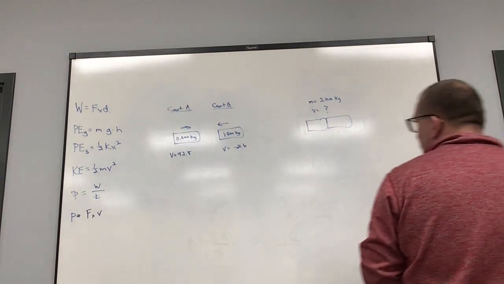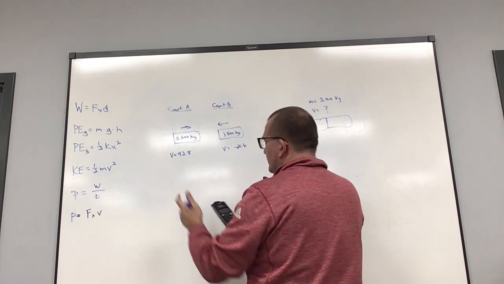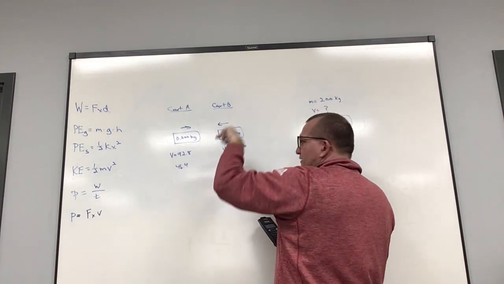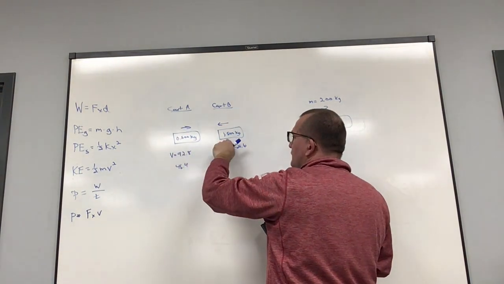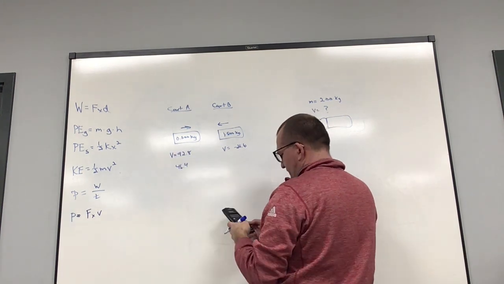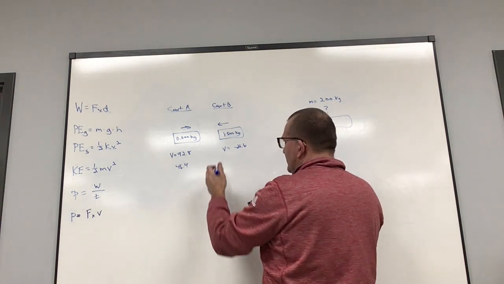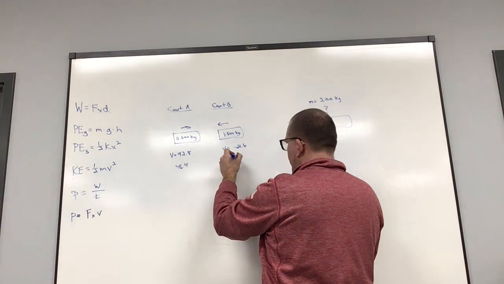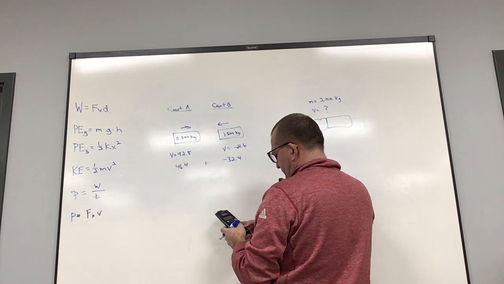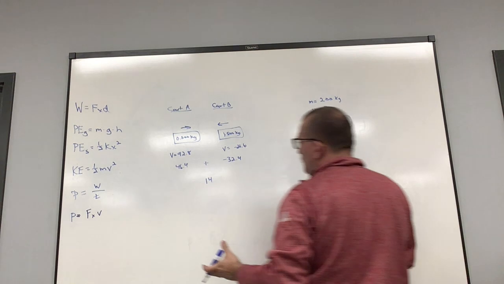So let's find the momentum of cart A. Cart A is 0.5 times 92.8, which is 46.4. Cart B is traveling this way, 1.5 kilograms at 21.6. Since the velocity is going this way, I'm going to make it negative. So 1.5 times negative 21.6, and I get negative 32.4. I combine them, so I'm taking negative 32.4 plus 46.4. I get a momentum of 14. So the overall momentum is 14.